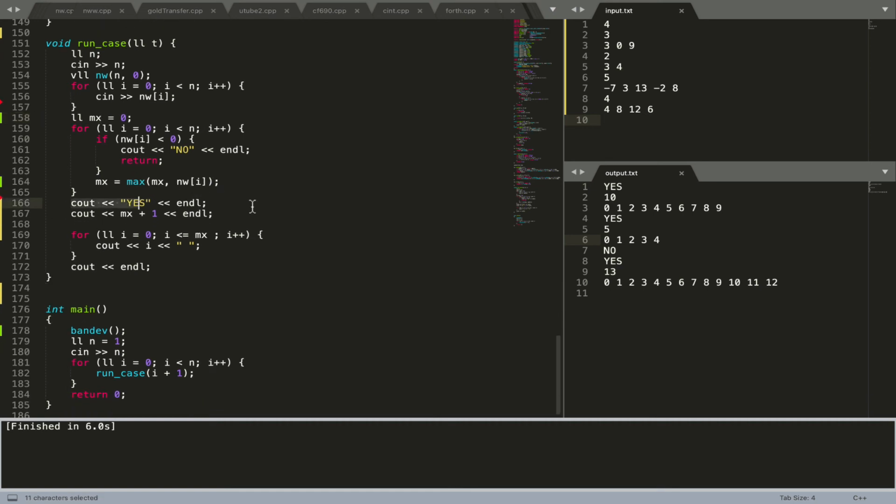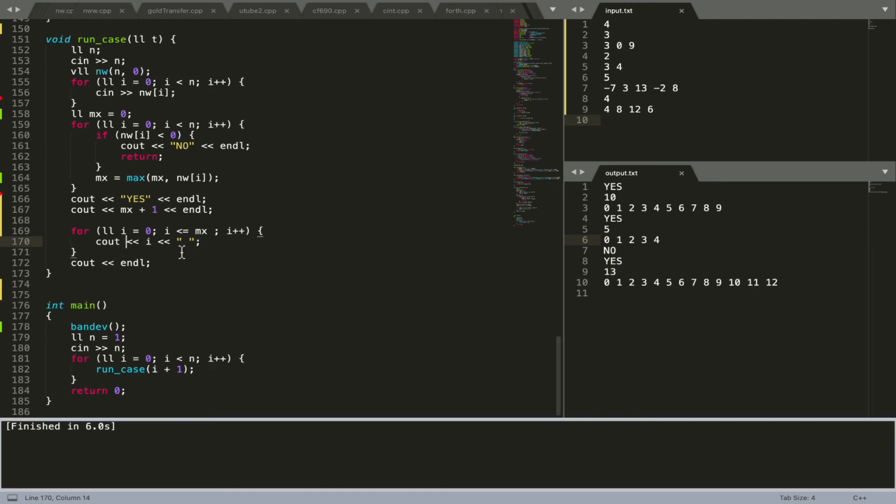After that we output yes, then the size of the array, mx plus 1, because we started at 0 and ended at mx. Then we output the array by iterating from 0 to mx inclusive, printing each integer with a space, and then a line end.